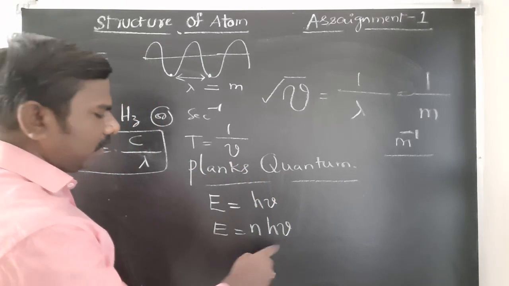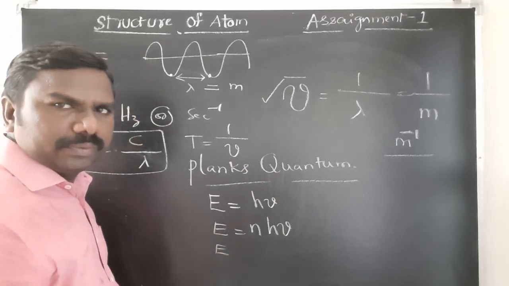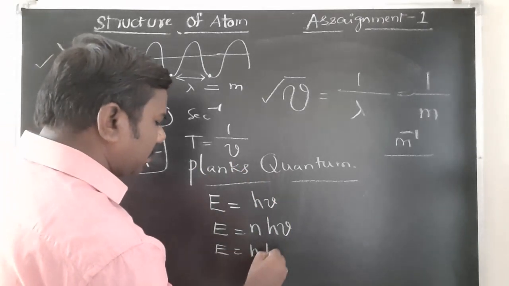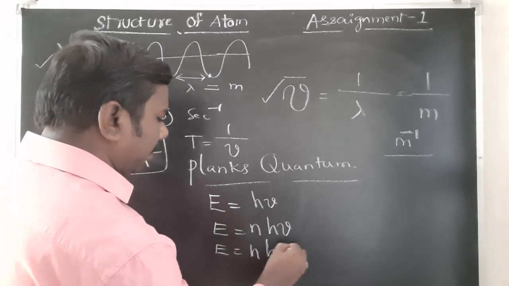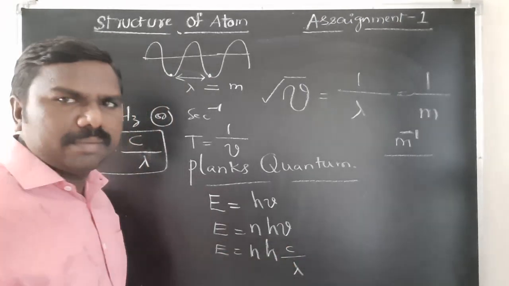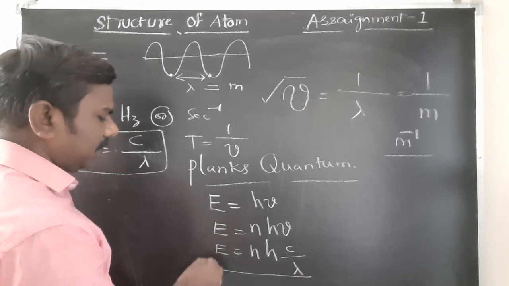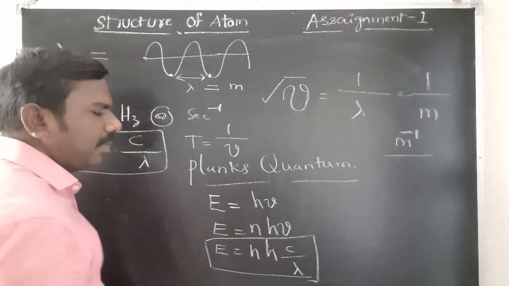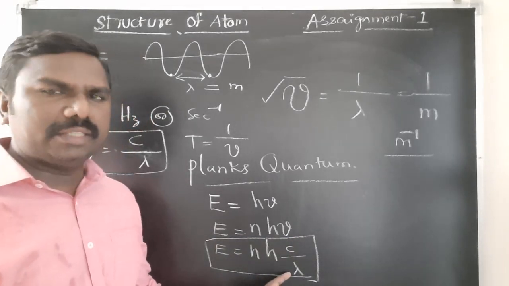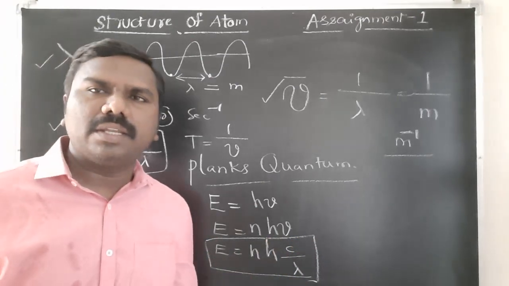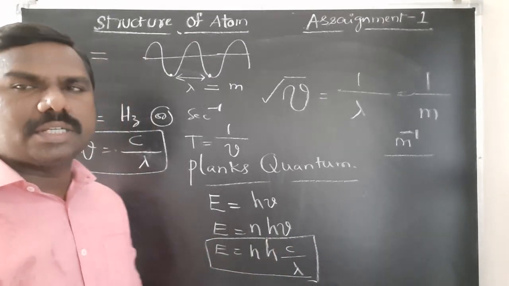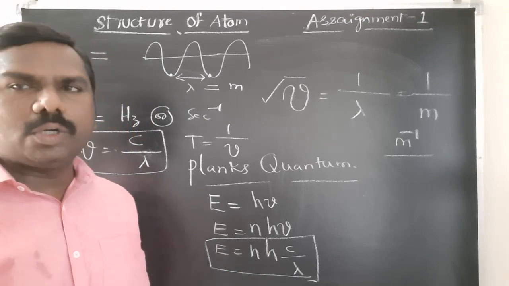Since nu is c by lambda, E is equal to n h c by lambda. This is the formula, and it is very, very important. From this you can find wavelength, frequency, or energy.